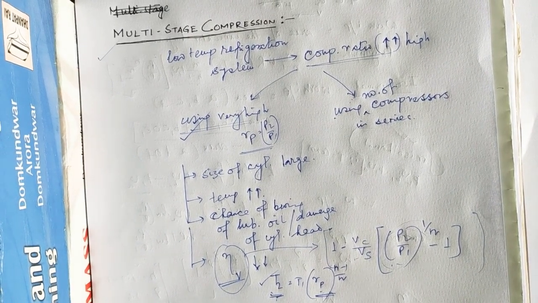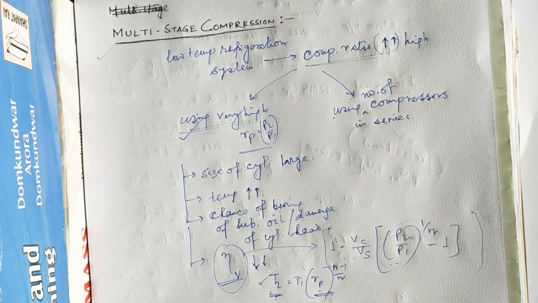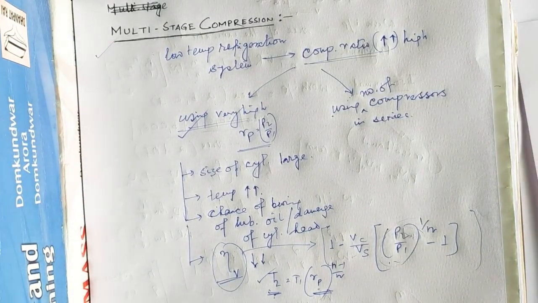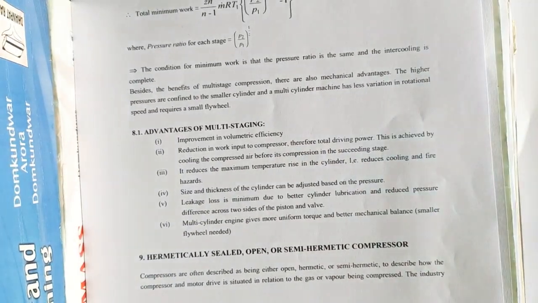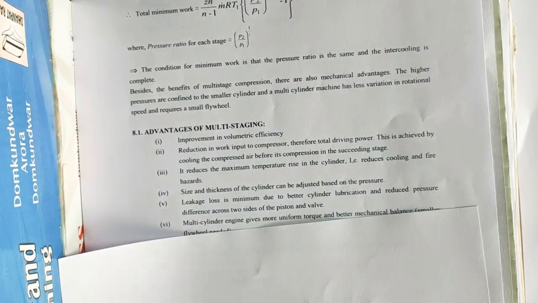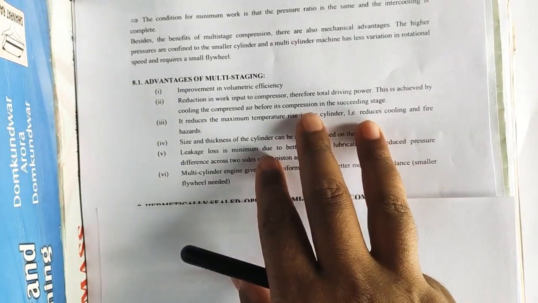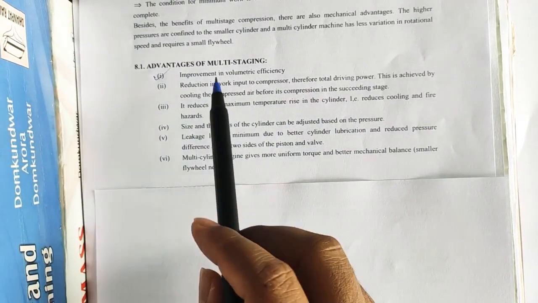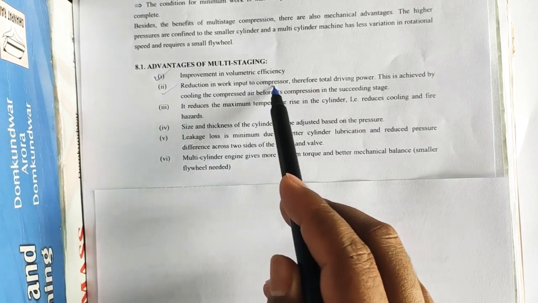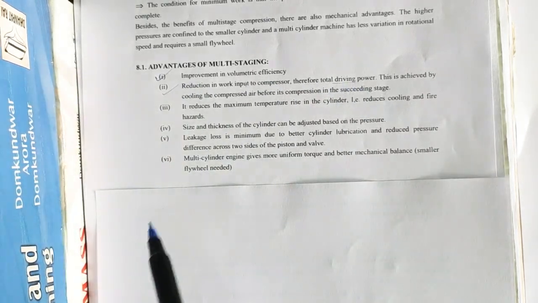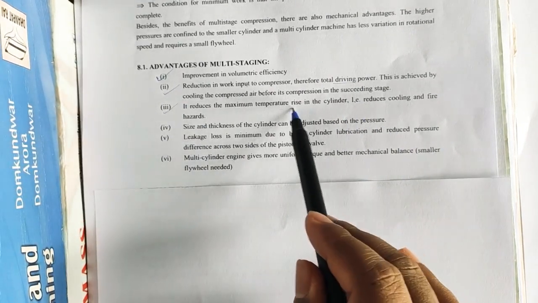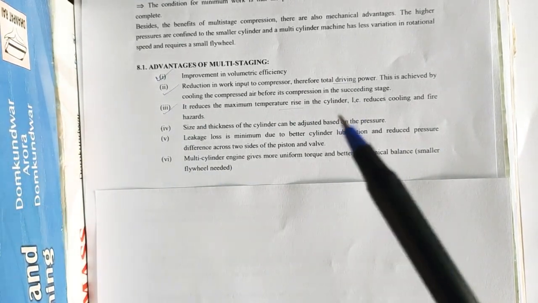Now, what are the advantages of multi-stage compression? If we use multi-stage compression, some advantages are there. The first advantage is an improvement in the volumetric efficiency. There will be a reduction in the work input to the compressor, and therefore in the total driving power. It will also reduce the maximum temperature rise in the cylinder, which means it will reduce the cooling requirement and fire hazards.